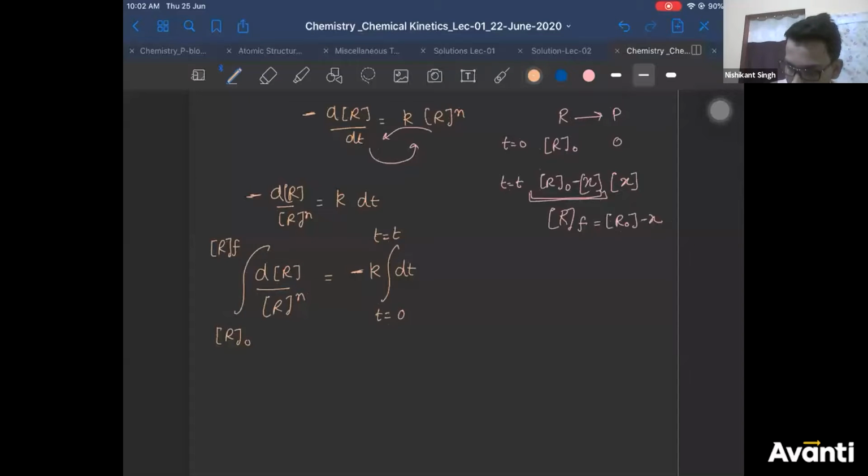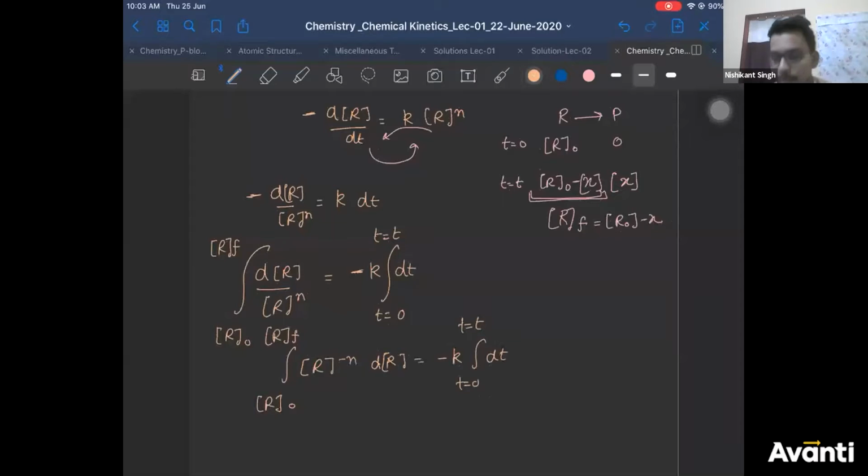Now you can also write it as R to the power minus n dR equals minus k dt, integration t equal to 0 to t equal to t. Why am I doing so many steps, so slow integration? So that you understand. Don't worry, my maths is not that bad. Why is k taken outside? Because k is constant, Kishore. Inside integration you don't keep constants, right? For example, work done is minus P dV integration. If pressure is constant, pressure is taken outside the integration, and you get minus P external dV, right?